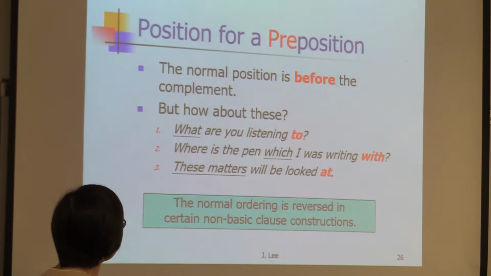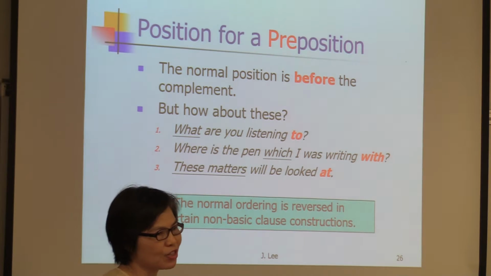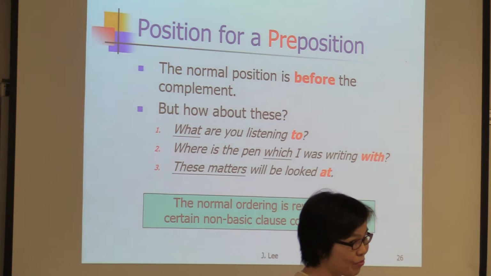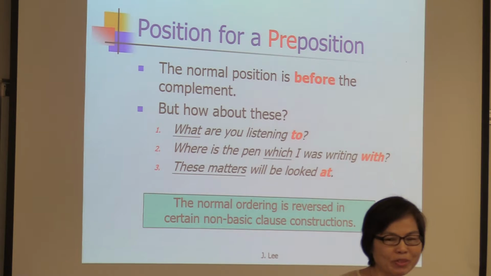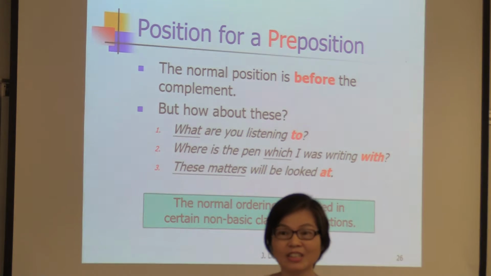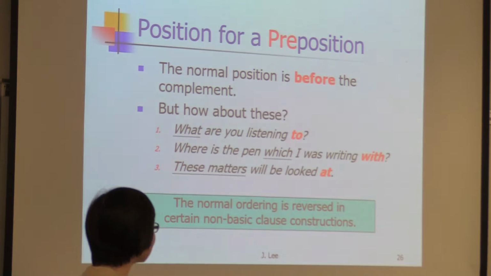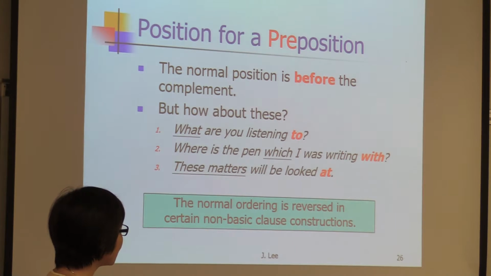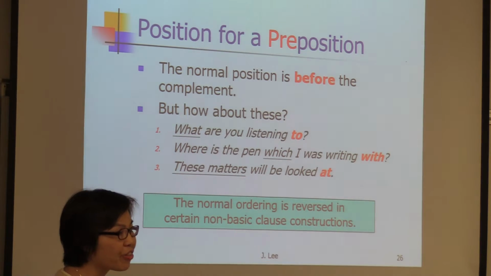Now, okay, why do we call it a preposition? Pre means before. So the preposition goes before the dependent, before the noun phrase. But sometimes it doesn't go before the noun phrase. Like here, what are you listening to? Where is the pen which I was writing with?